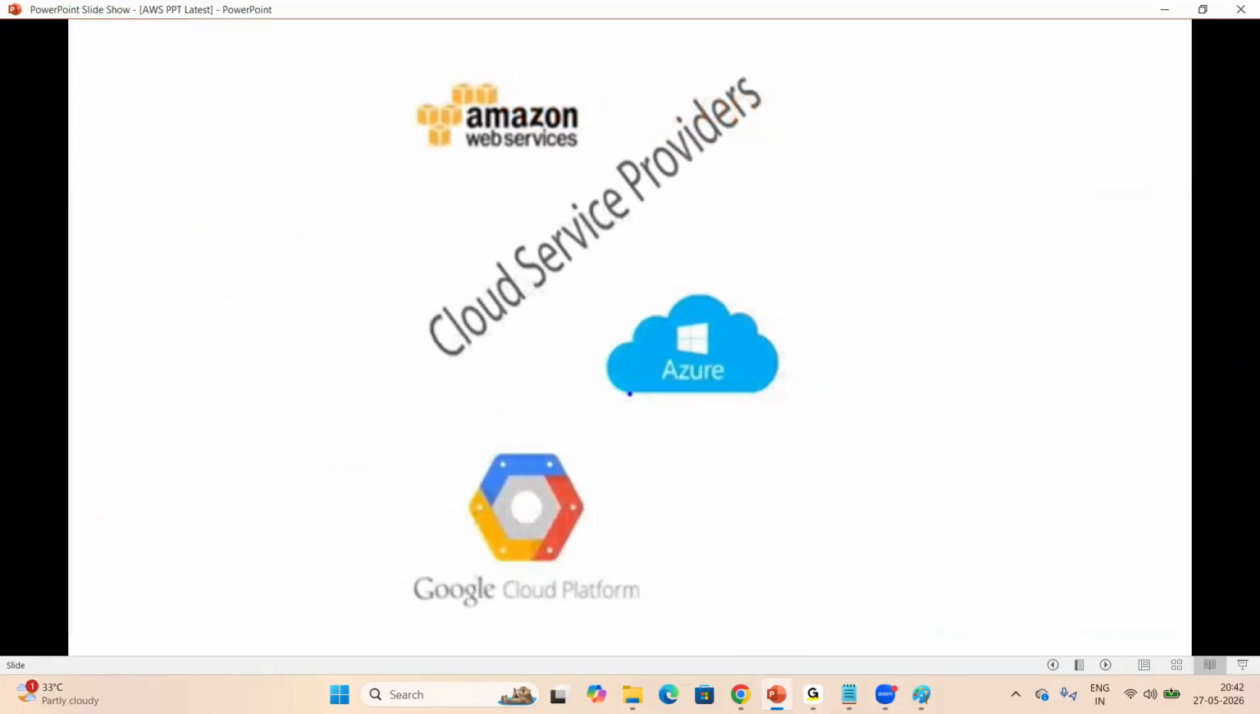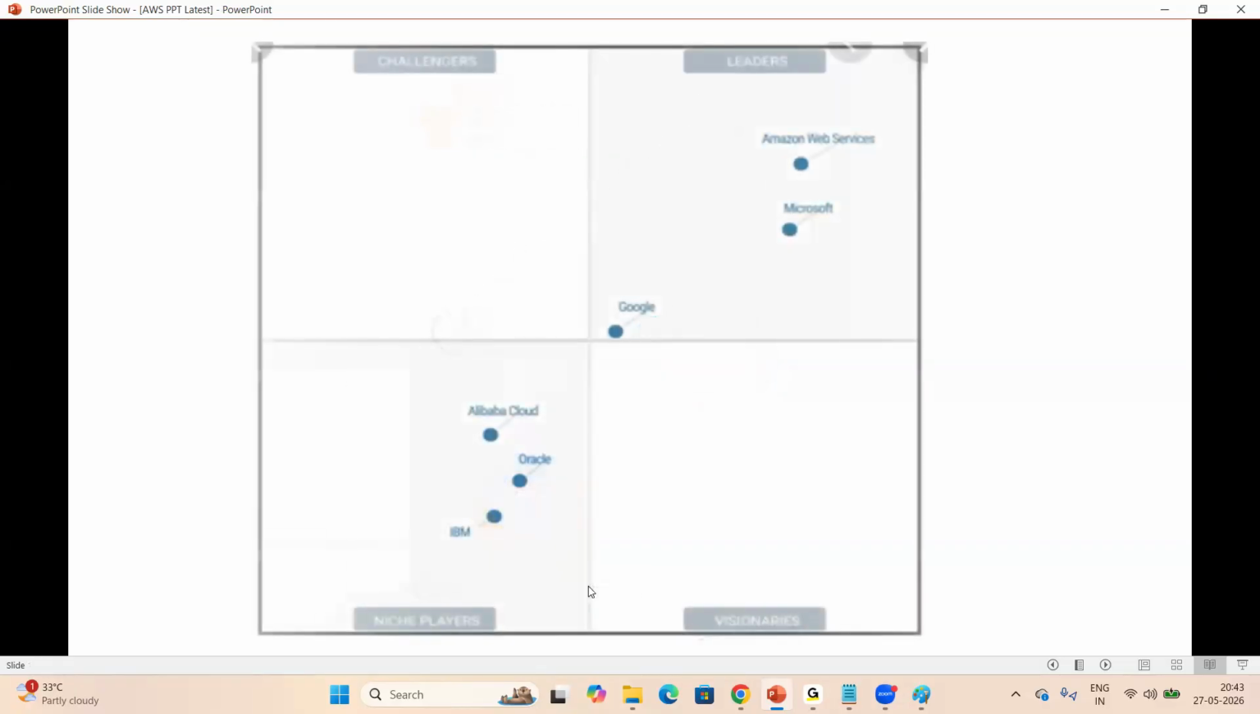Now look at my screen. So here are three popular clouds: Amazon Web Services, Microsoft Azure, and the Google Cloud Platform. AWS is in first place, Azure is in second place, Google is in third place. Now look at my screen, everyone. These are the quadrants. In the last quadrant, AWS is in first place, Azure is in second place, Google is in third place. Alibaba Cloud, Oracle Cloud, IBM Cloud, different clouds are available.